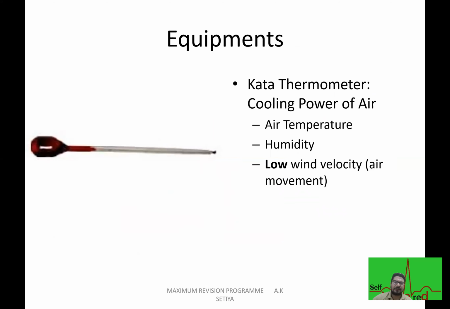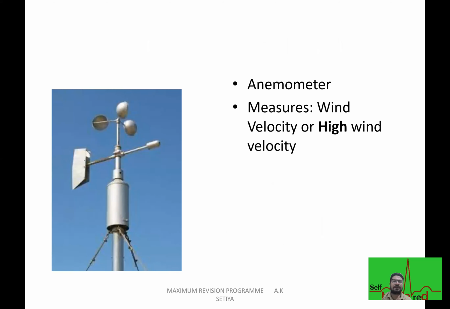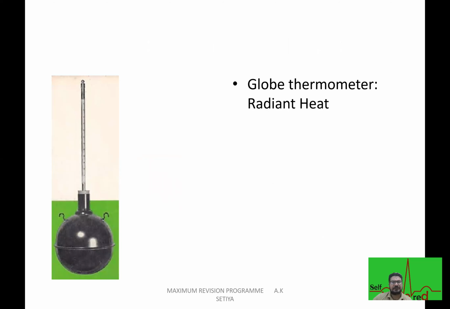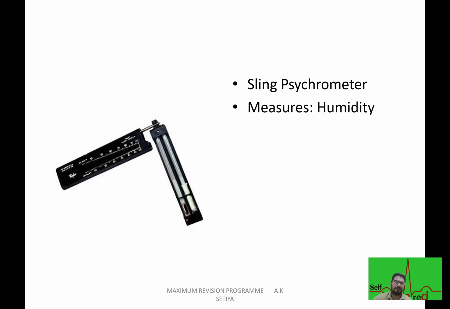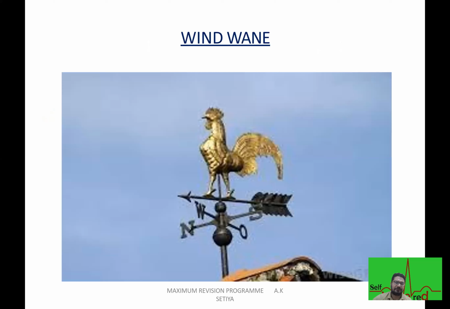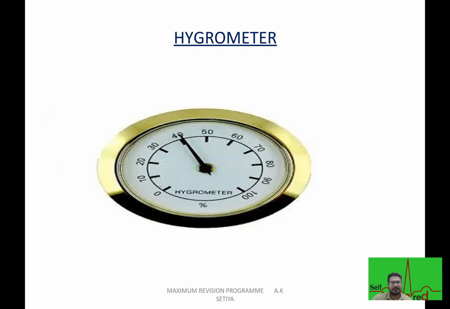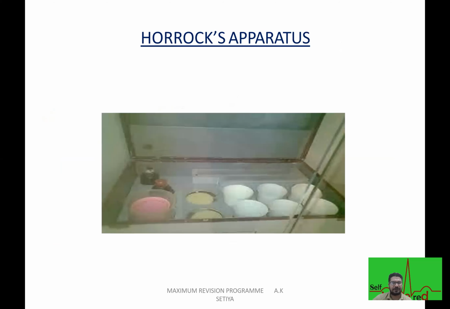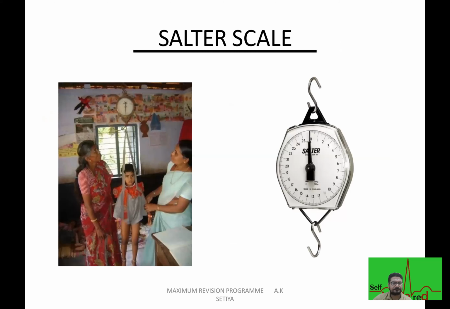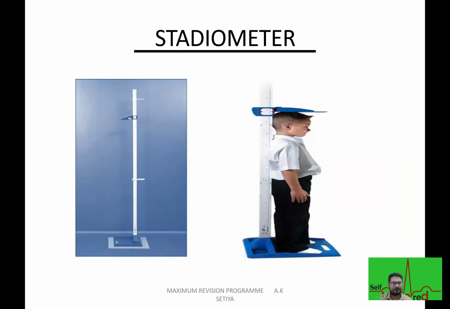Then we have equipments like Kata thermometer, Harpenden caliper for skinfold thickness, anemometer, globe thermometer, sling psychrometer to measure humidity, dry and wet bulb thermometer again to measure humidity. This is your wind vane, anemometer already discussed, hygrometer. Then we have Orsat apparatus. This is the image of Orsat apparatus. Salter scale, infantometer to measure the length of infant. And this is for elder children, we call a stadiometer.